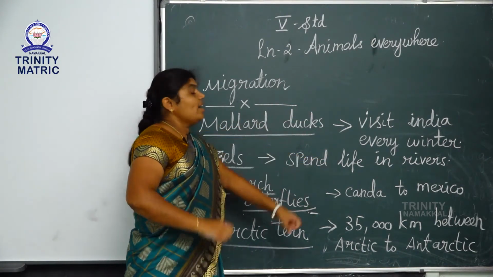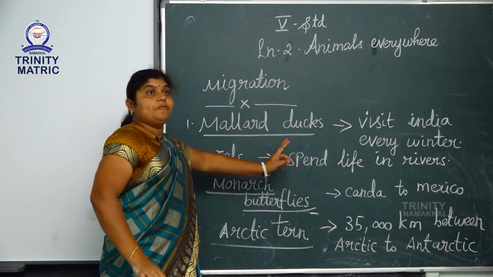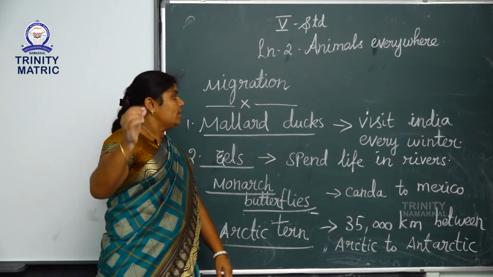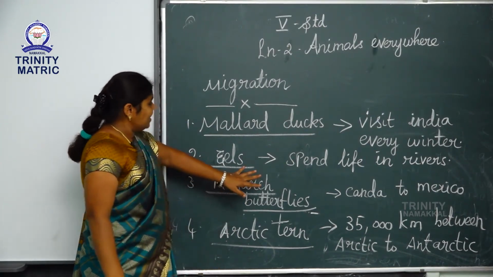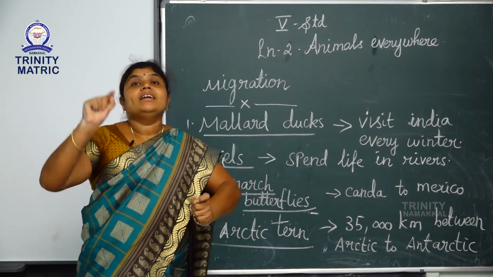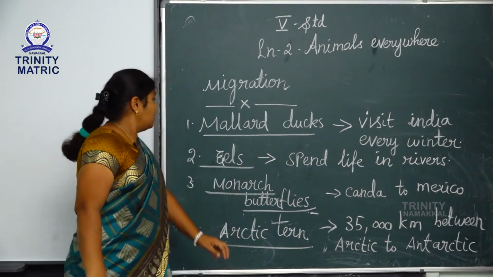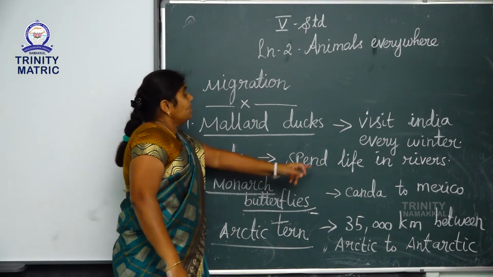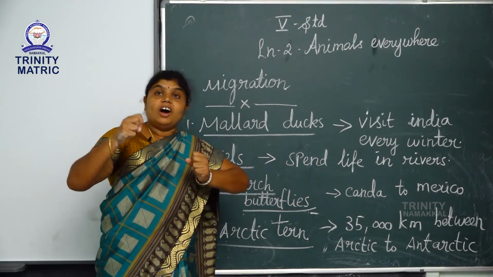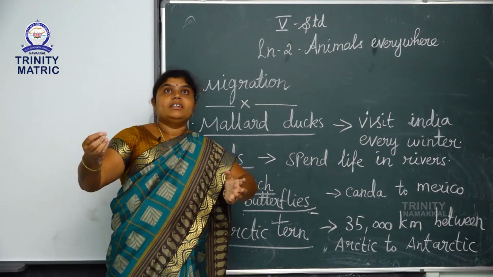These kinds of birds visit India every winter. Next one is eel. Actually, eel is a migratory fish. This fish spends its life in rivers.